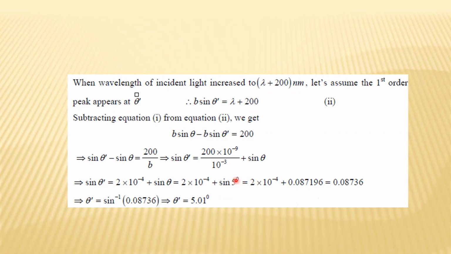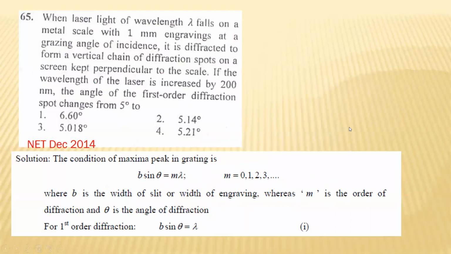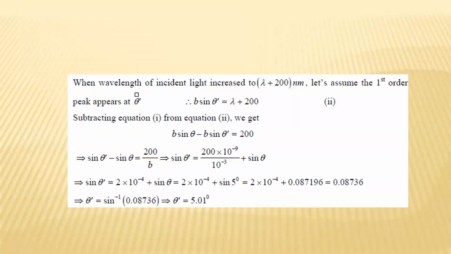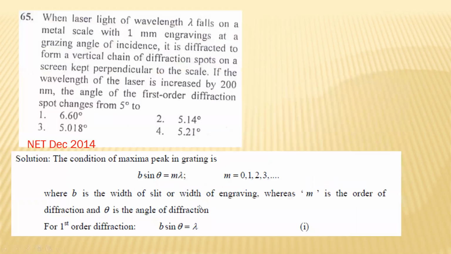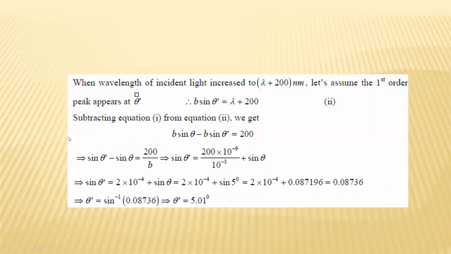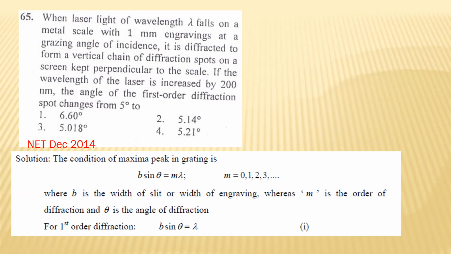You can find the value of sine 5 degree, because this problem is from the NET examination, and if such angle values are needed, they will definitely be given somewhere. So sine 5 degree is this. You can calculate the value of theta dash, and it will be 5.01 degree. Initially you had a 5 degree angle, and now your angle will be 5.01. Okay guys, clear? So the third option is the correct option.